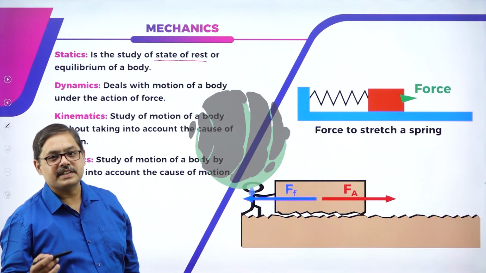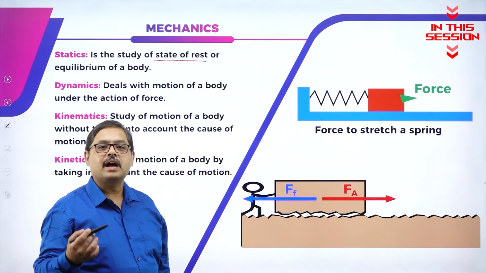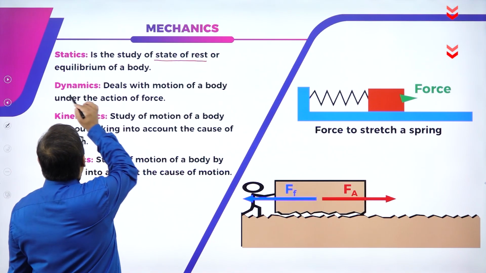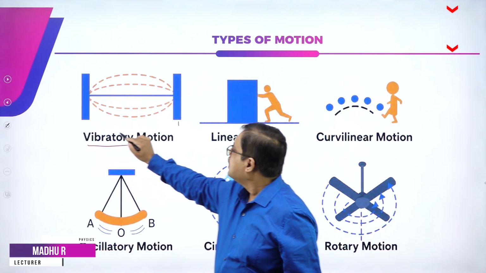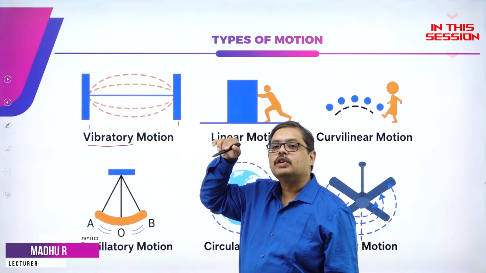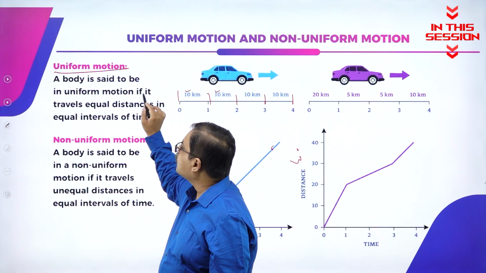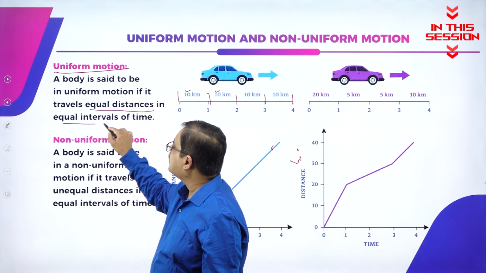So whenever a body is at rest, I call it as statics. Whenever a body is in motion because of the forces acting upon them, I call it as dynamics. Attach a string between two poles. Pluck the string. The motion of the string up and down is called as vibratory motion. A body is said to be in uniform motion if it travels equal distances in equal intervals of time.